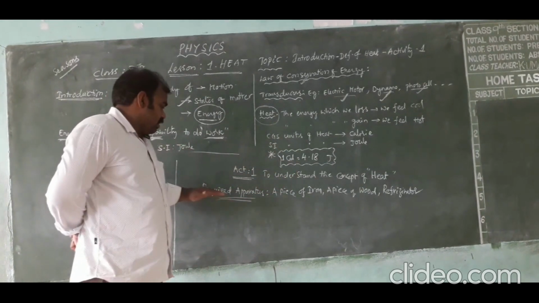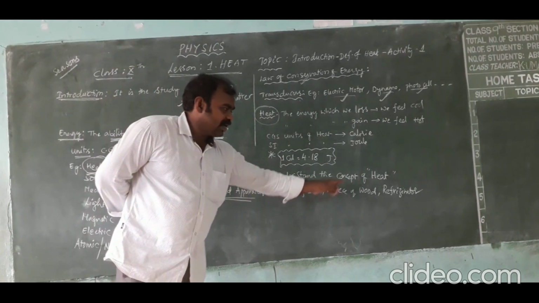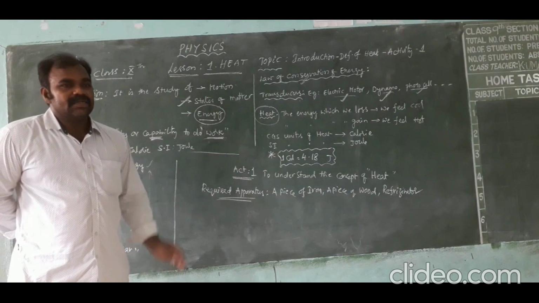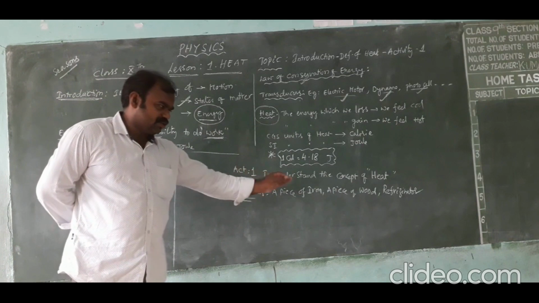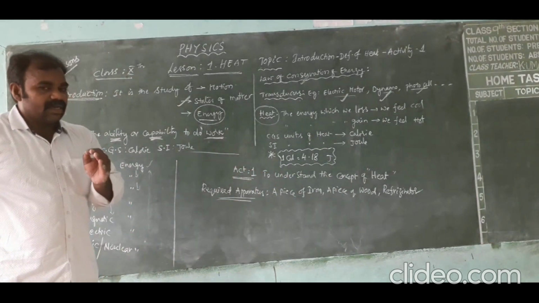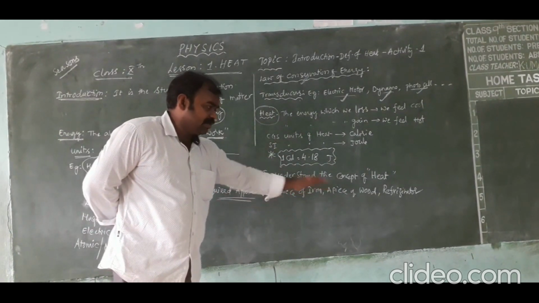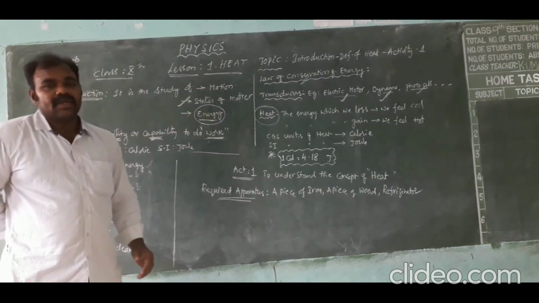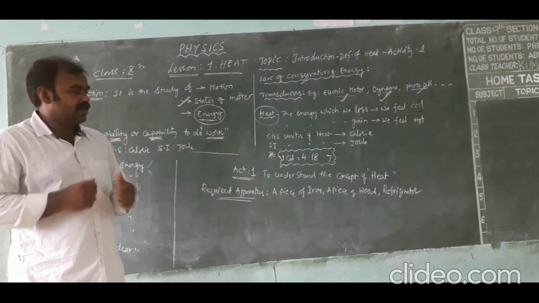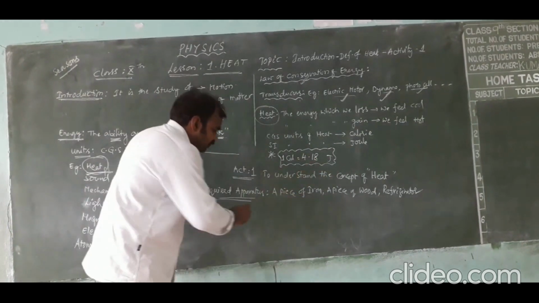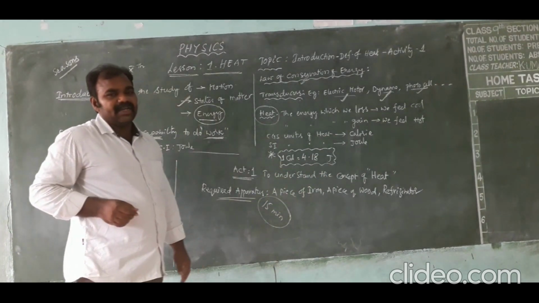For this we require some material: a piece of iron, a piece of wood, and a refrigerator. These three are the required materials to conduct this activity. First, the cautious thing is, let us take iron and wooden pieces of the same dimension and place them in a refrigerator for 15 minutes.